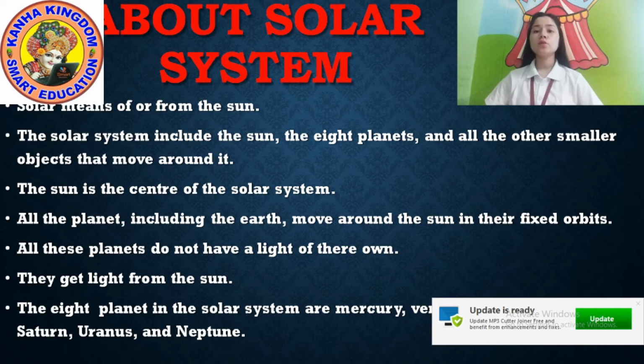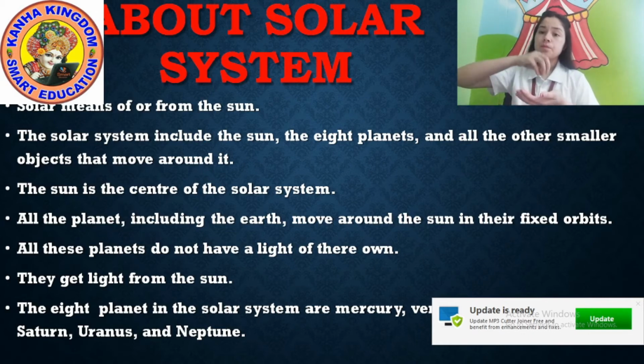The solar system includes the sun, the 8 planets, and all the other smaller objects that move around it. I already told you the solar system includes not only the sun and other planets. It includes all the other small objects that move around the sun. What are the small objects that move around the sun? That is asteroids and comets. The sun is the center of the solar system. I already told you. The sun is in the center of the solar system and all the planets move around it.